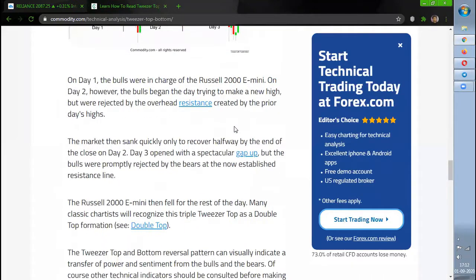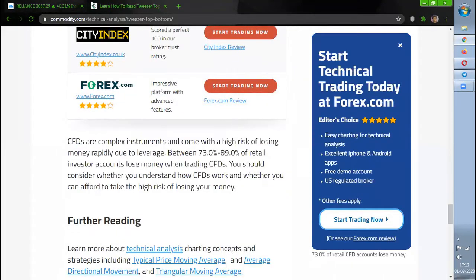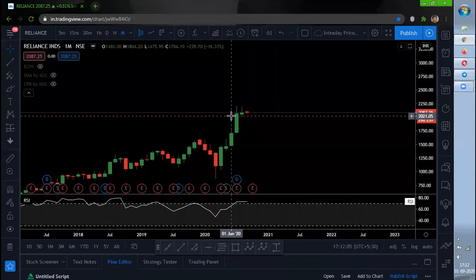Either way, Reliance is slightly sideways only, not more of bullishness for now. With respect to RSI, it is showing bearishness. With respect to the tweezer top, it is also bearishness. But as the 2 candlesticks are identical color candlesticks, I am not expecting much bearishness with respect to the candlestick pattern.